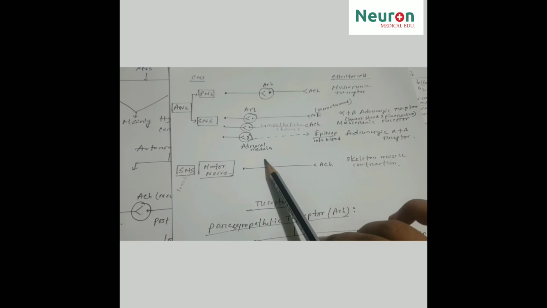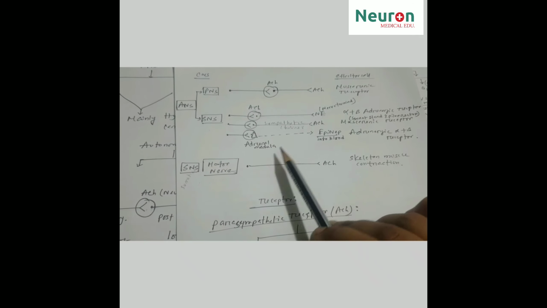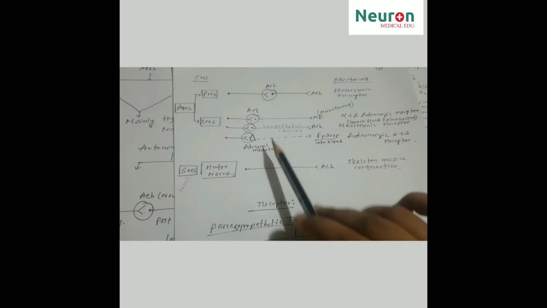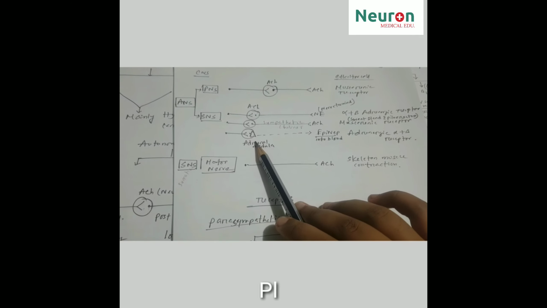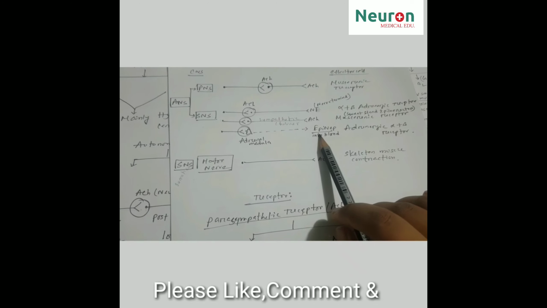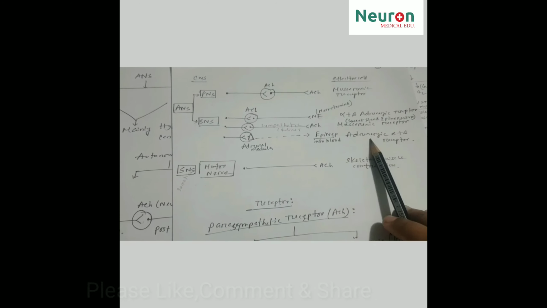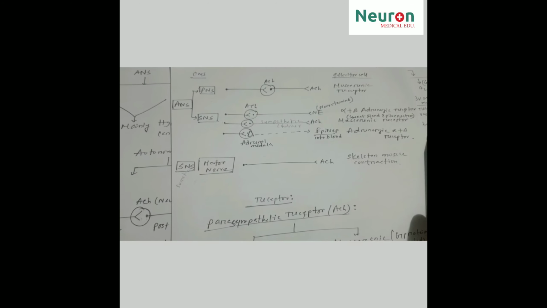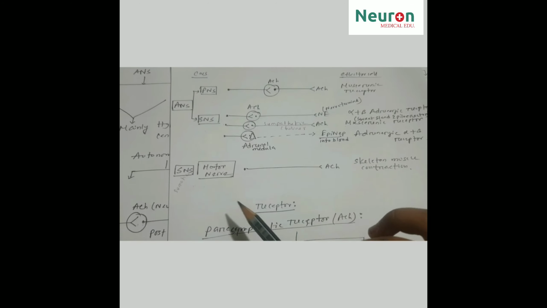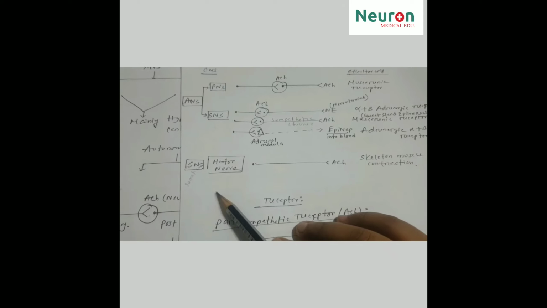Now the other exception is the adrenal medulla. The preganglionic fiber releases acetylcholine, but there is no postganglionic fiber; instead they release epinephrine into the blood that has an effect on the adrenergic alpha and beta receptors. Now the somatic nervous system. The somatic nervous system releases acetylcholine that has an effect on the skeletal muscle and the function is skeletal muscle contraction.